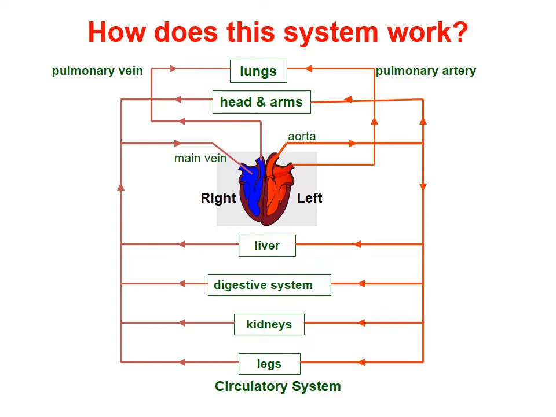Now, how do these systems work? That is my question. How do these systems work? Truly speaking, as I have mentioned time and again, our circulatory system is a double circulatory system.